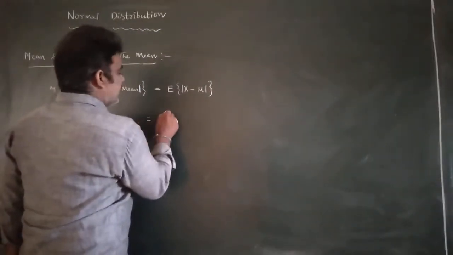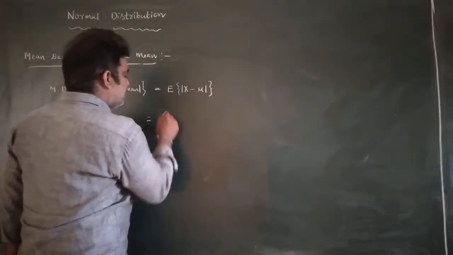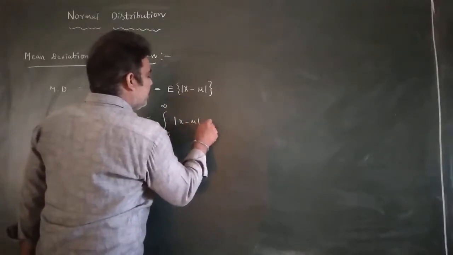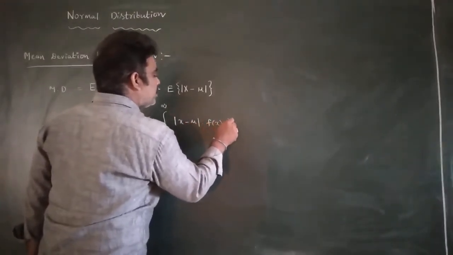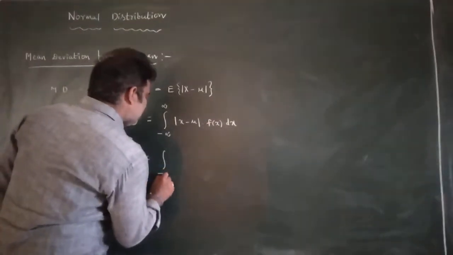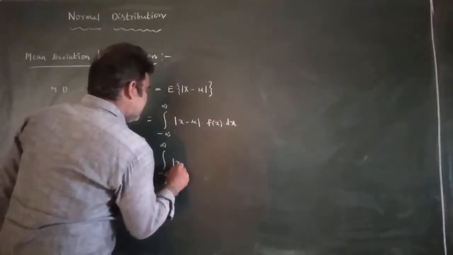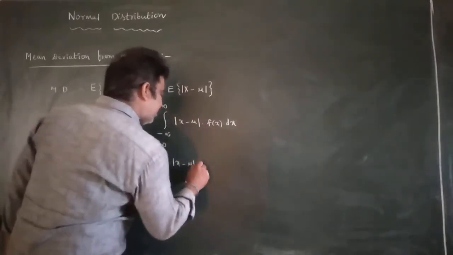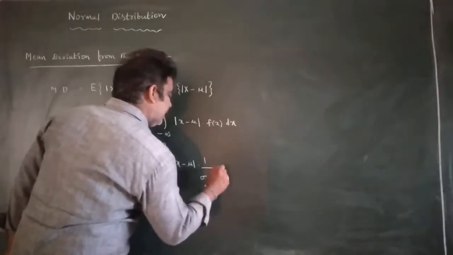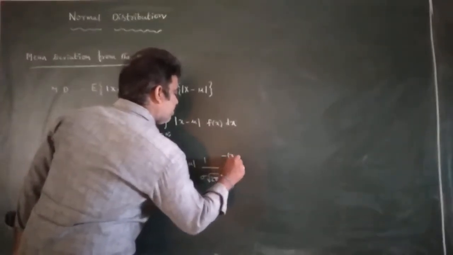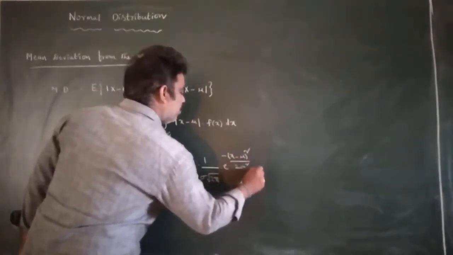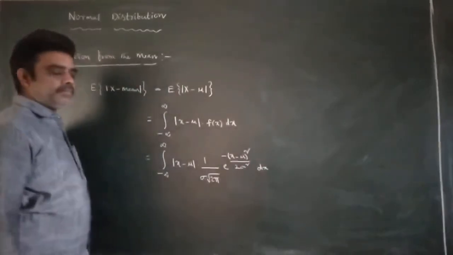So, this can be written as integral minus infinity to infinity modulus x minus mu into the probability density function dx. The probability density function in the normal distribution f of x is 1 by sigma root 2 pi into e power minus of x minus mu whole square by 2 sigma square, into dx.